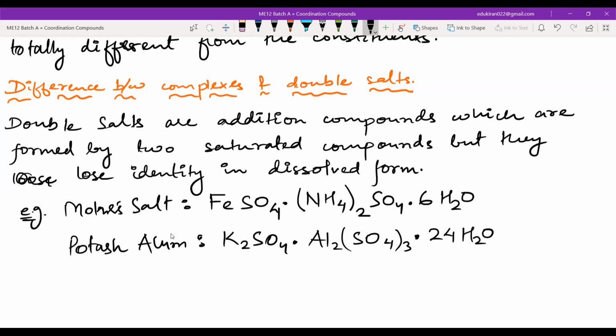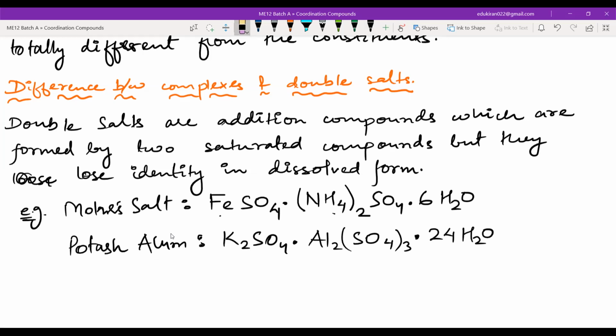So just to avoid them, what is Mohr's salt? Most of the salts that you will be getting will be double salts. They will be having sulfates. Mohr's salt is the sulfate of iron and ammonium. What about potash alum? As you can see, it has potassium and aluminium. So this is a sulfate of potassium and aluminium.